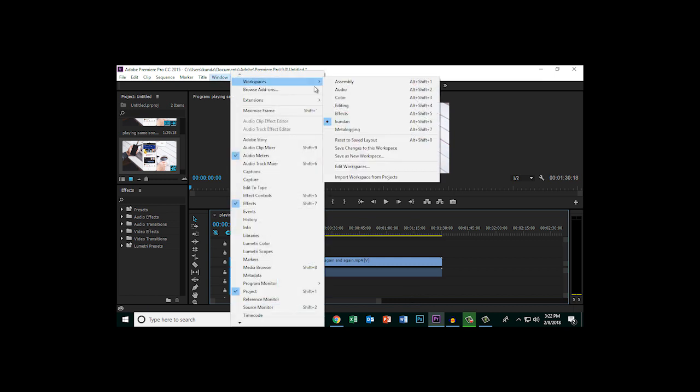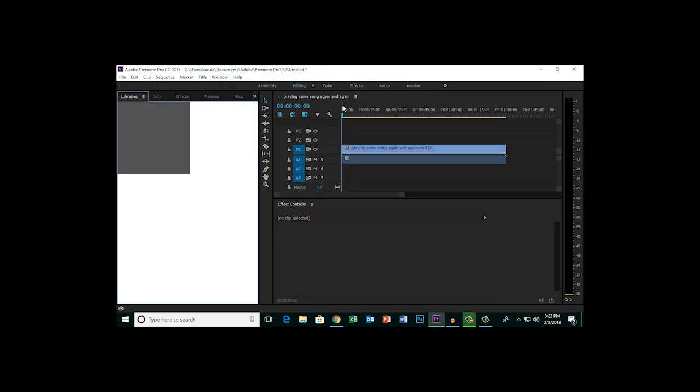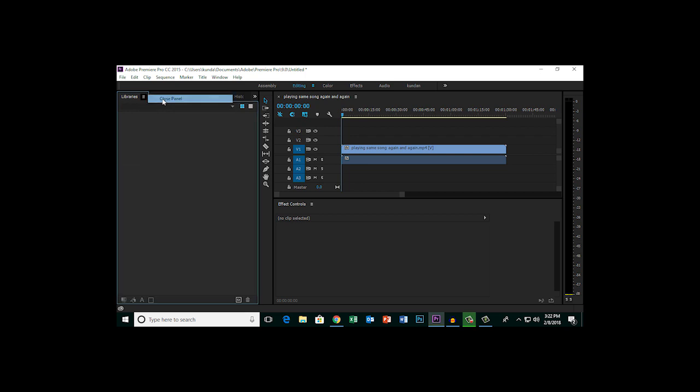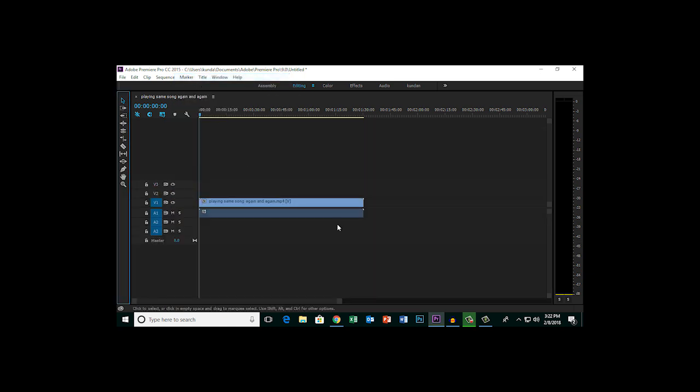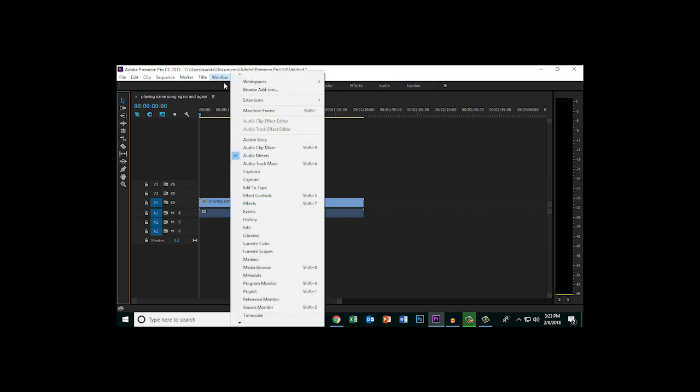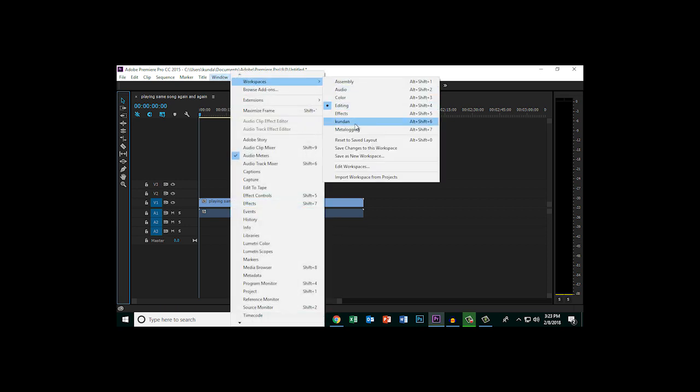Suppose if the layout of my workspace is changed, if I close all of these ones, okay, and suppose if my layout becomes like this one, I close all the tabs and I don't know how to open the tabs or which tabs were open, then I can always go back to the layout which I had saved earlier. For example, I will go to Windows, I will go to Workspaces, I will go to Kundan.